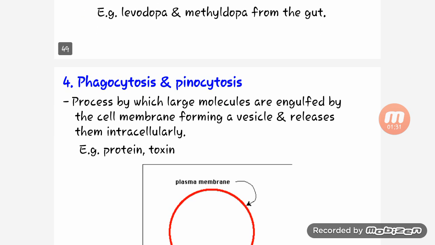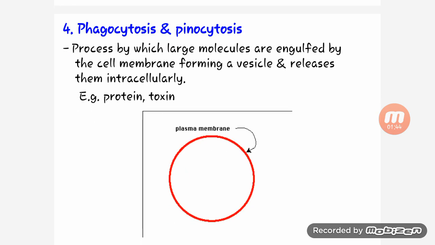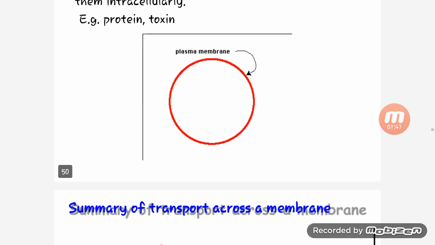Then fourth is phagocytosis and pinocytosis, the process by which large molecules are engulfed by the cell membrane, forming vesicles, and released intracellularly. For example, protein and toxin.